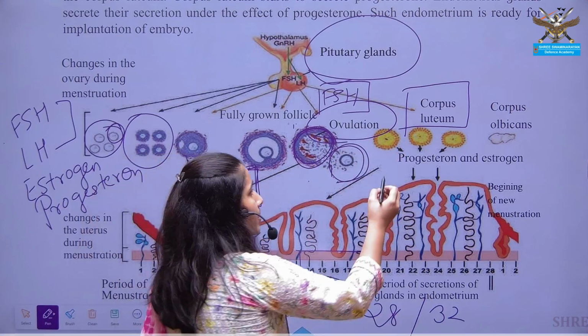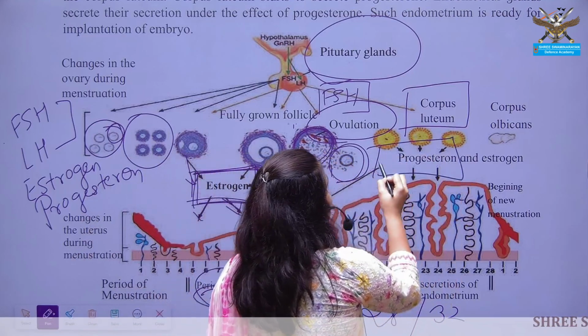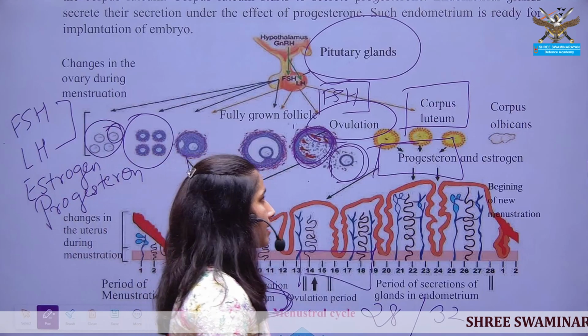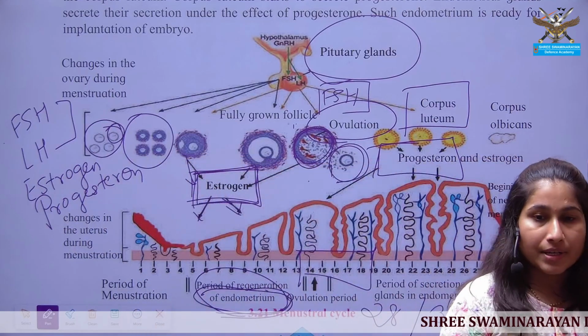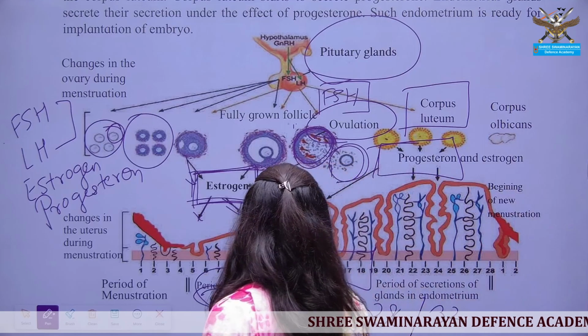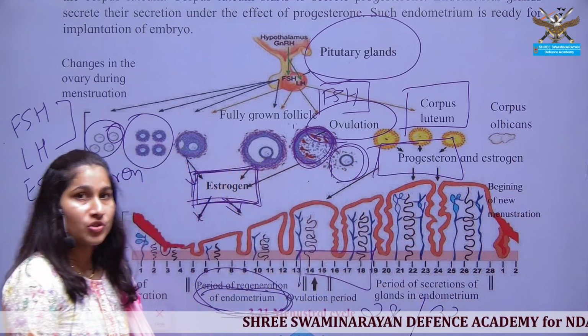Now this corpus luteum is going to secrete the hormone progesterone. The remaining material of the follicle is going to release the hormone progesterone.